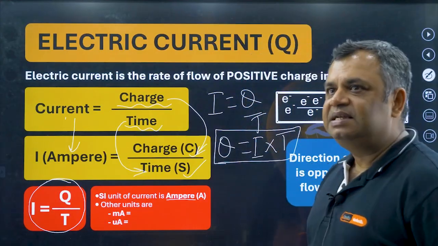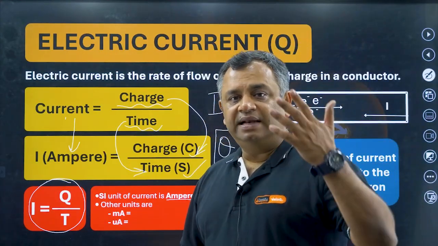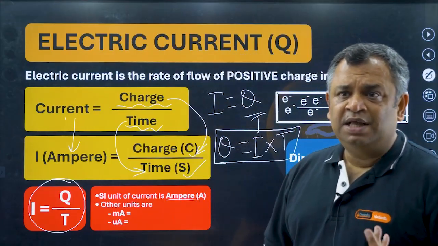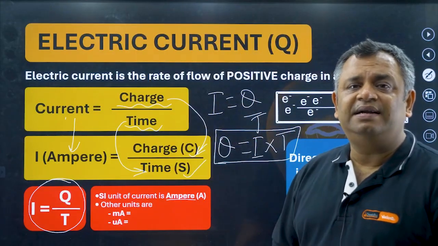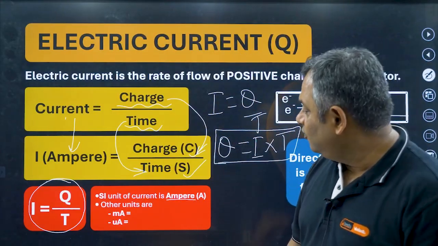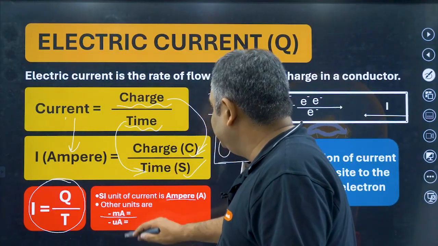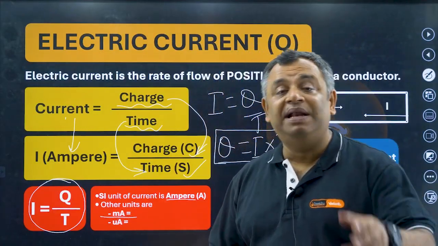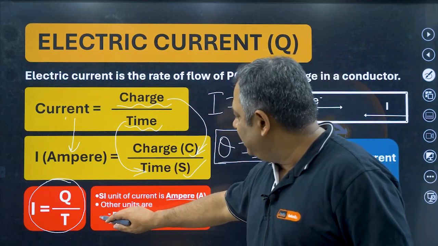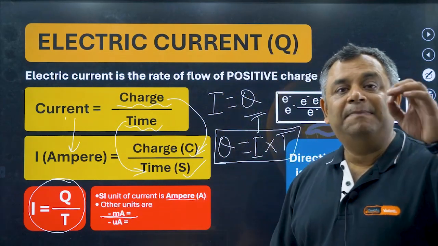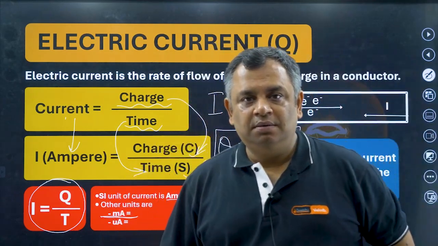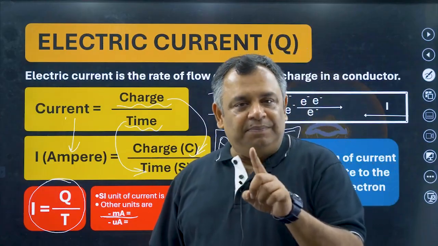Now, the current is measured in amperes, but sometimes in instruments we measure currents in different units also. One of them is milliampere, MA. So what is milli? Not that Milli which you are thinking!